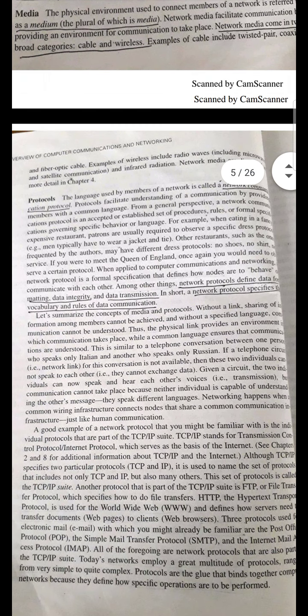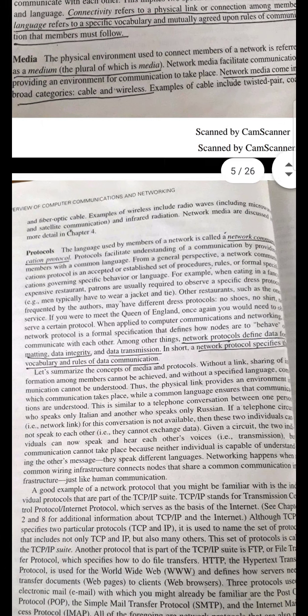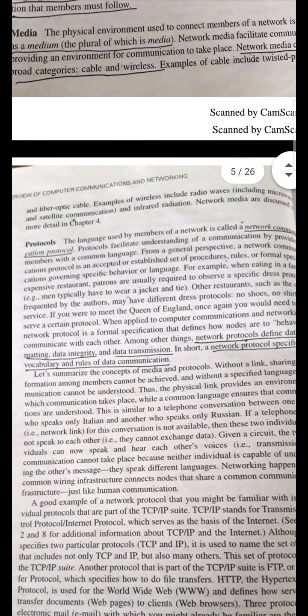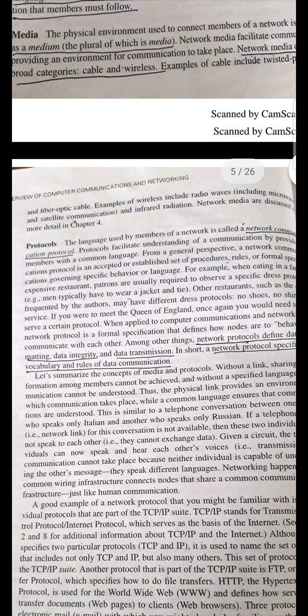And next one is the protocol. What is meant by a protocol? The language that is used by all the network members is called the network communication protocol. The protocols that we frame will facilitate the understanding of communication. We generate a set of rules, procedures, or formal specifications which have to be followed by all the networking members.